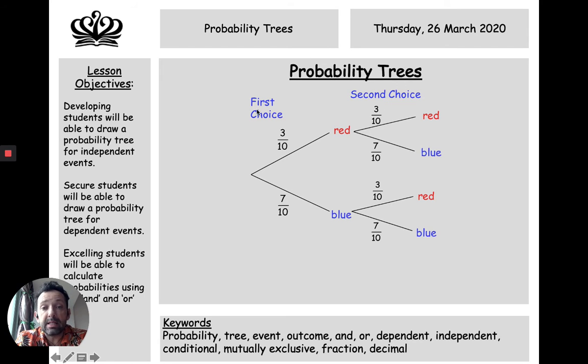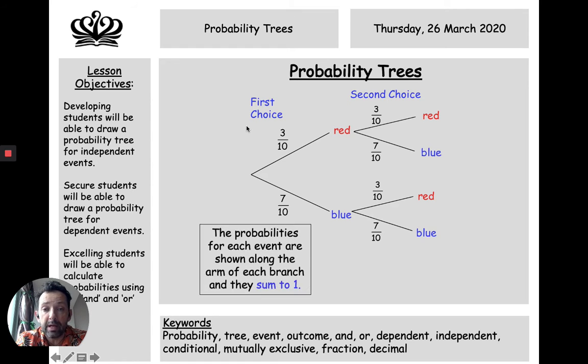Let's say, for example, there are 10 different balls that you can choose, and 3 of them are red and 7 of them are blue. So I know the probability of choosing a red ball will be 3 out of 10 because there's 3 red balls out of 10 balls. And the probability of choosing a blue one will be 7 out of 10.